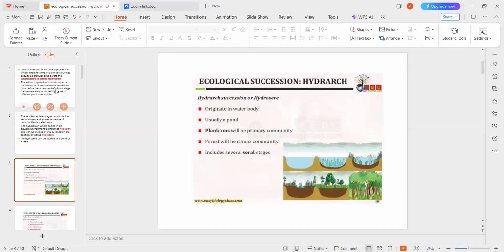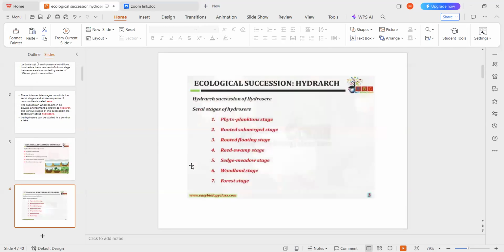Hydrarch succession is hydrosere, which originates in a water body, usually a pond. Here the planktons are the primary community, also known as the pioneer community, and forest will be the climax community, which includes several serial stages. The hydrosere has seven stages.